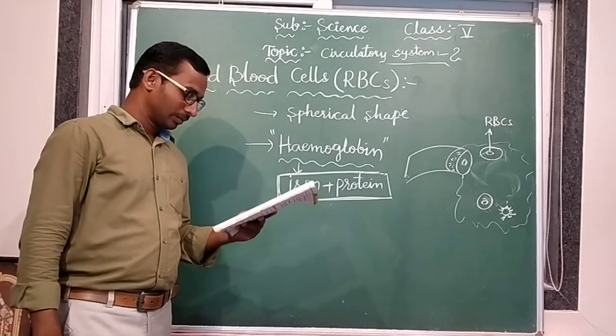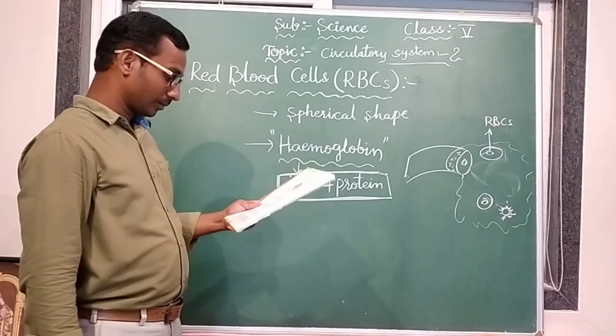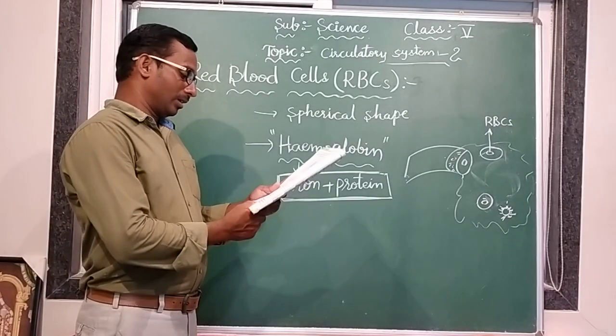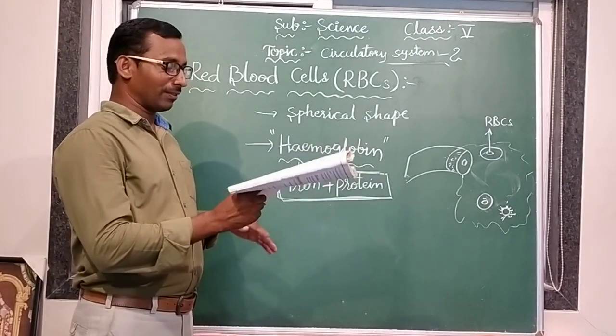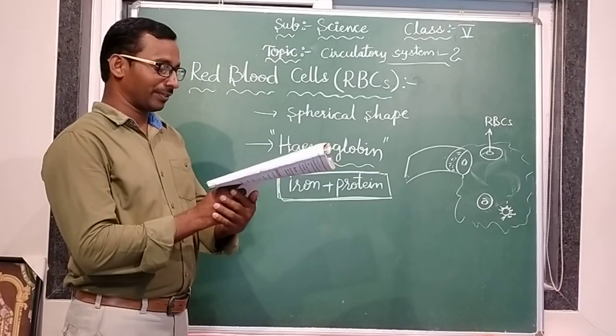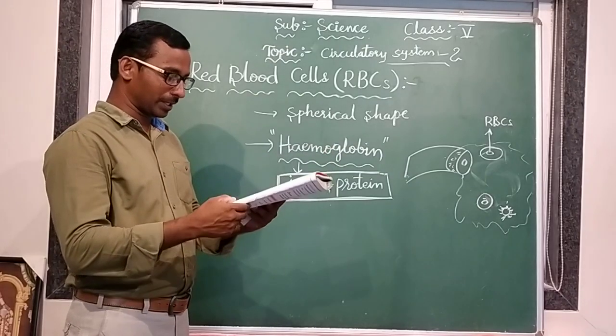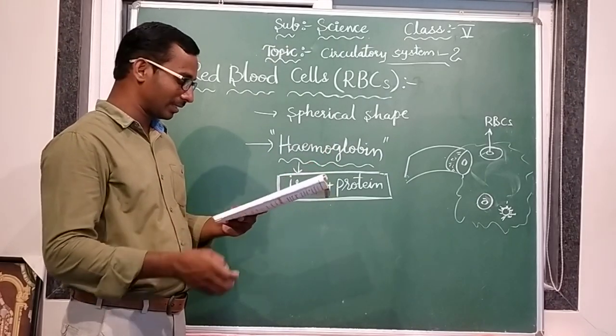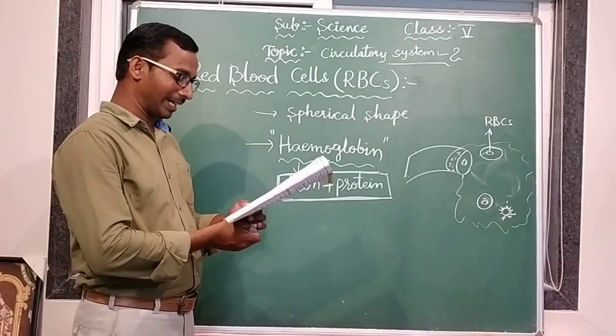Therefore, eating a lot of green leafy vegetables helps in the formation of red blood cells, as they are a good source of iron.